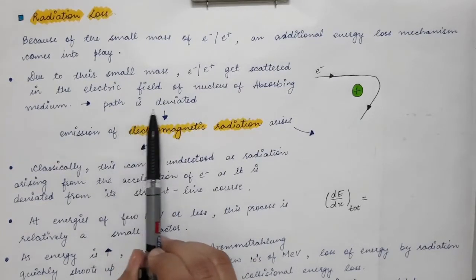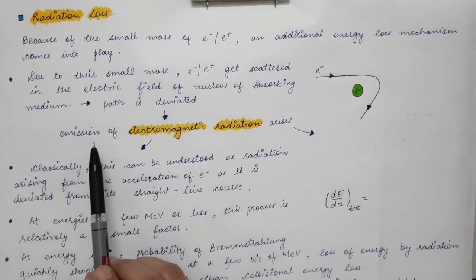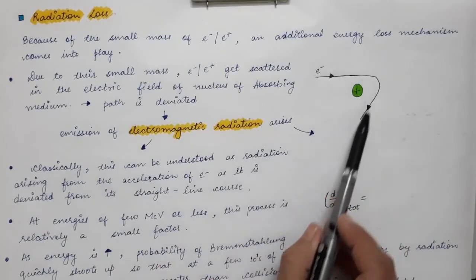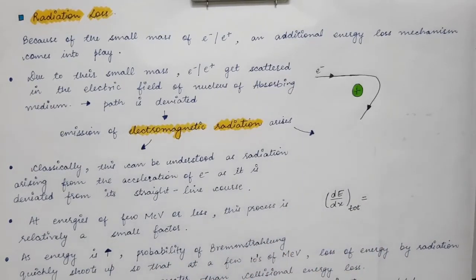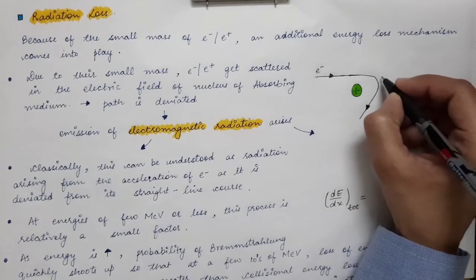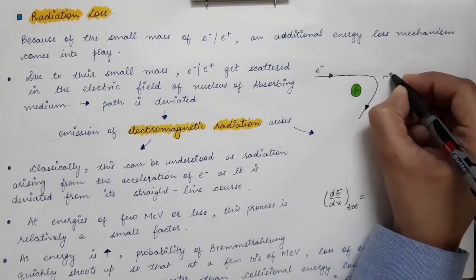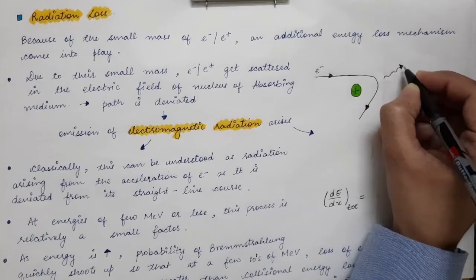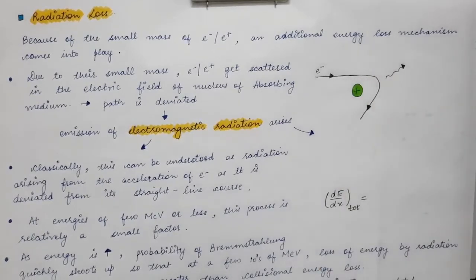And when its path gets deviated, the emission of electromagnetic radiation arises. The EM radiations, the photons, are emitted, so energy will be lost by the electrons.